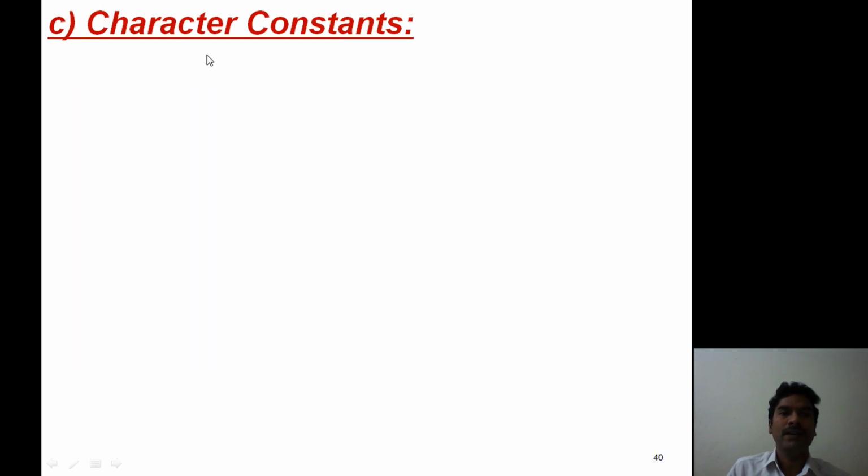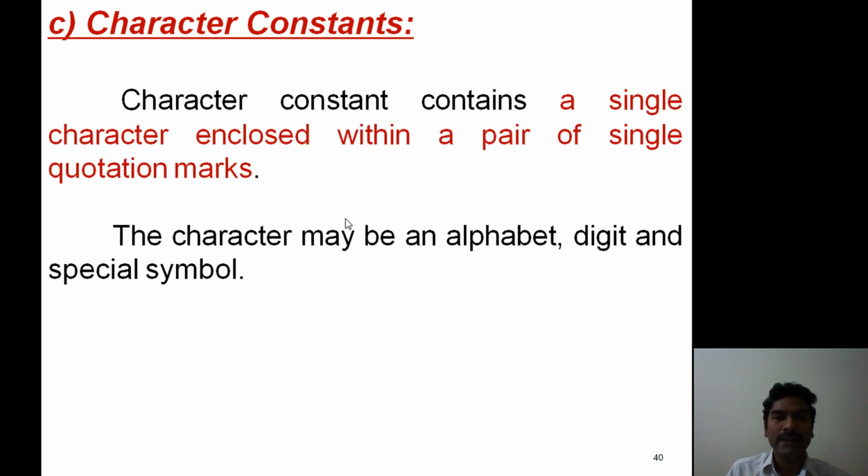Then the third one, character constants. A character constant is a single character enclosed within a pair of single quotation marks. It consists of a single character, only one character is allowed, and this character must be placed within a pair of single quotation marks. Here, the character may be either an alphabet, a digit, or a special symbol. All are valid. Now observe this example.